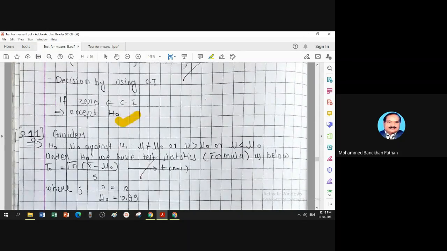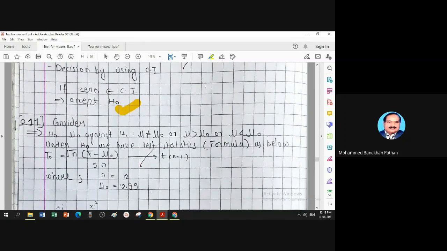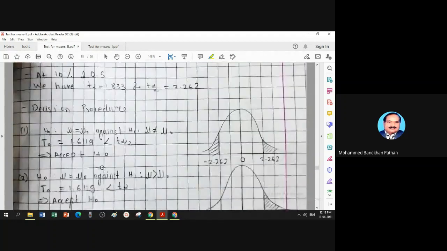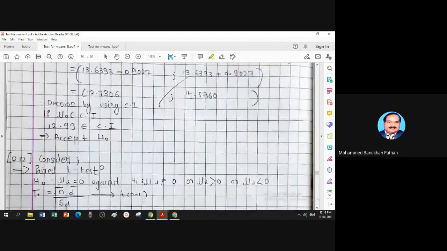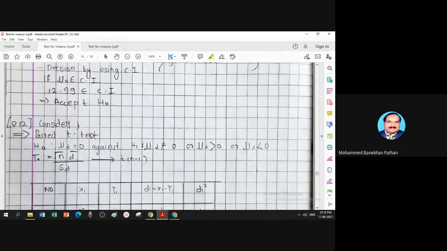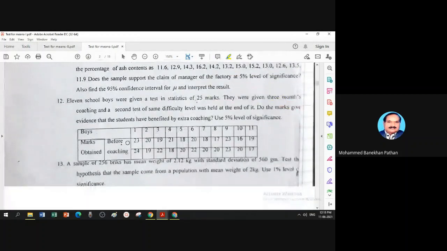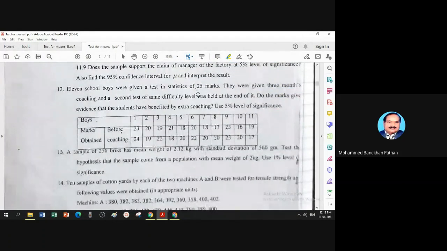Question number 11 is a single sample, single mean, which we have discussed already. Question number 12. This is a paired t-test. Let us discuss what the paired t-test is. You have a test in statistics for 11 boys, for a 25 marks test.